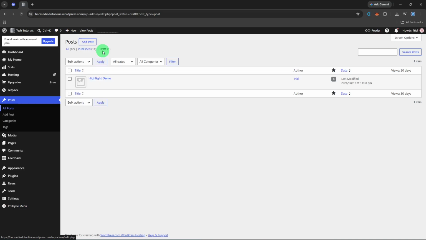To save a new post as a draft, click Add New Post. Add your content in the editor. Click Save Draft in the upper right corner. The status changes to saved and the post stays unpublished. You can close the editor and return later through Posts, All Posts, Draft.